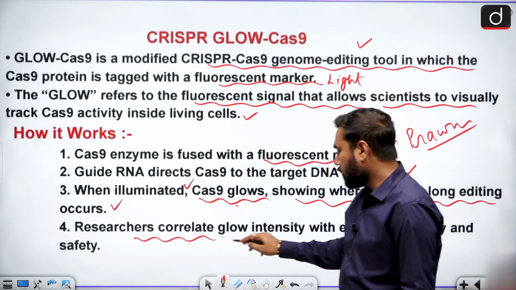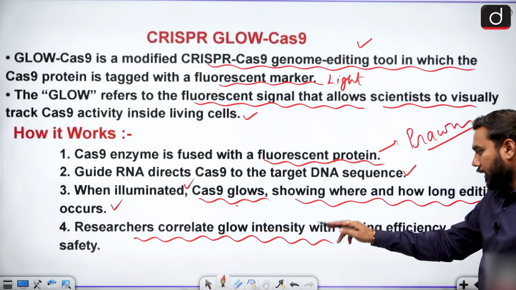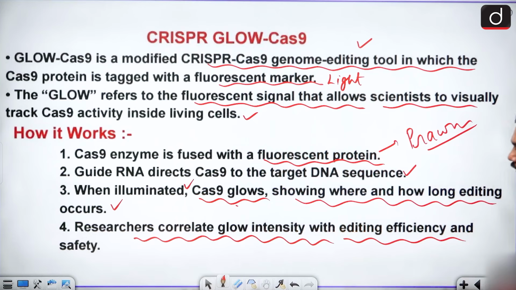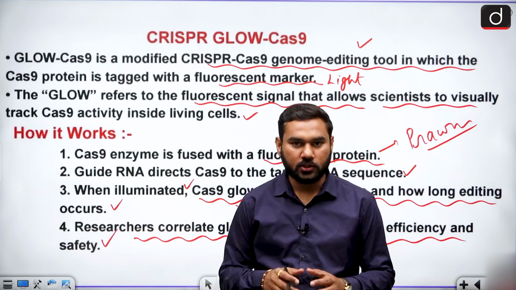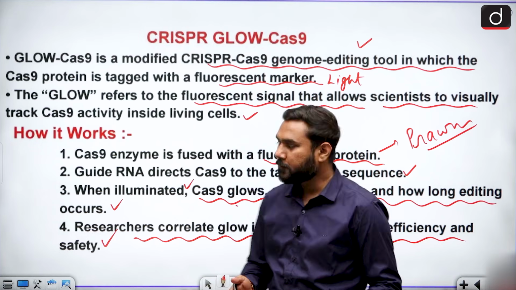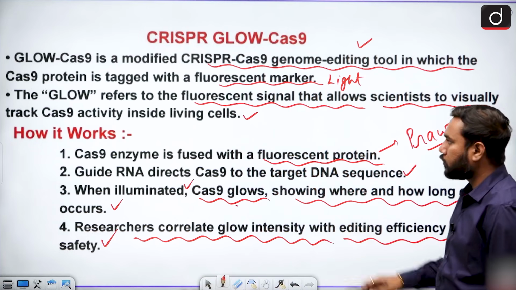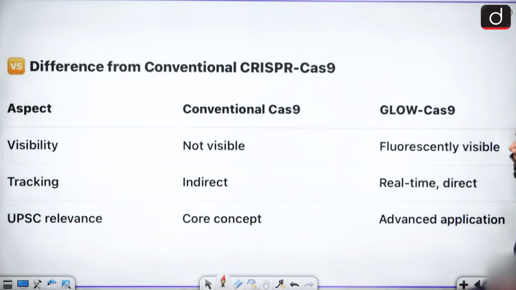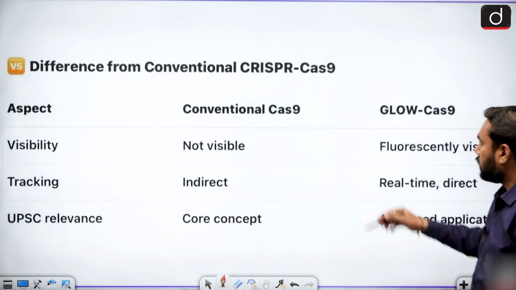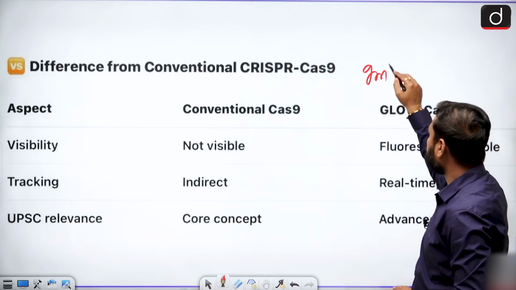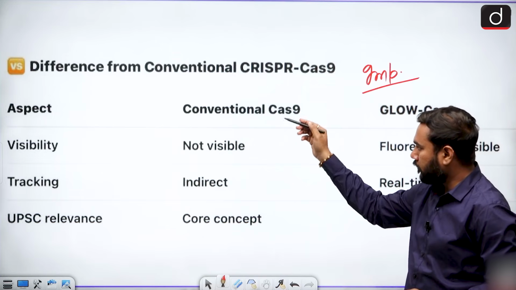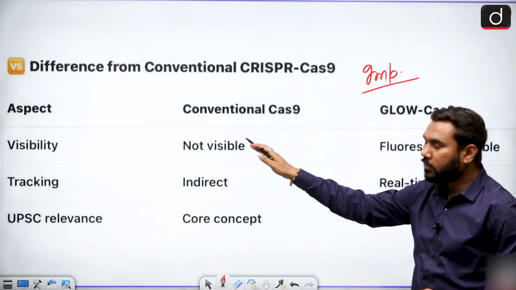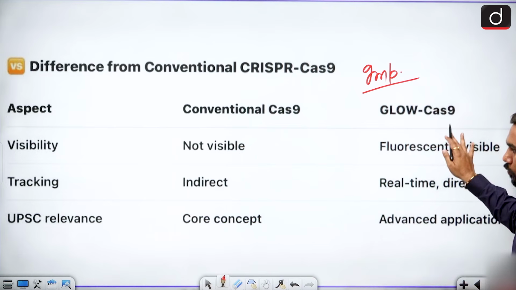The researchers correlate glow intensity with the editing efficiency and safety. So this makes the cutting procedure of any gene and DNA very great. This is a very important procedure. And when we talk about the difference, this is again very important for your prelims, between conventional Cas9, the older one, and GloCas9, the newer one.